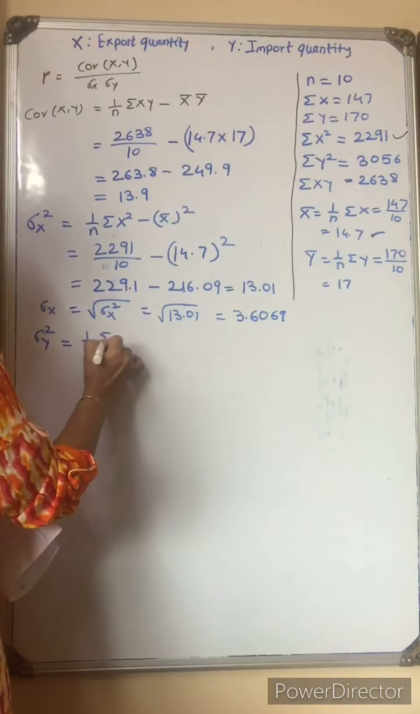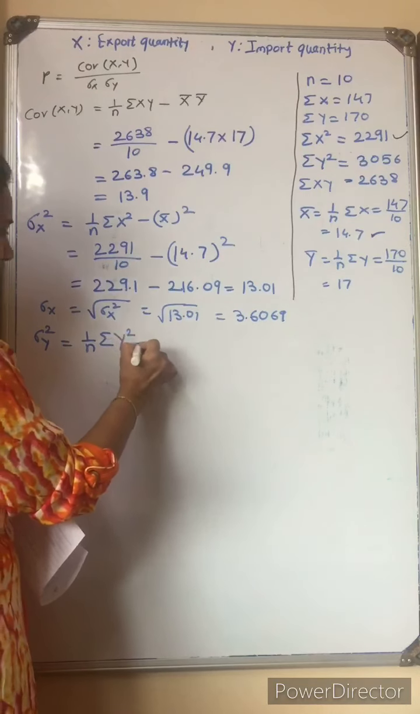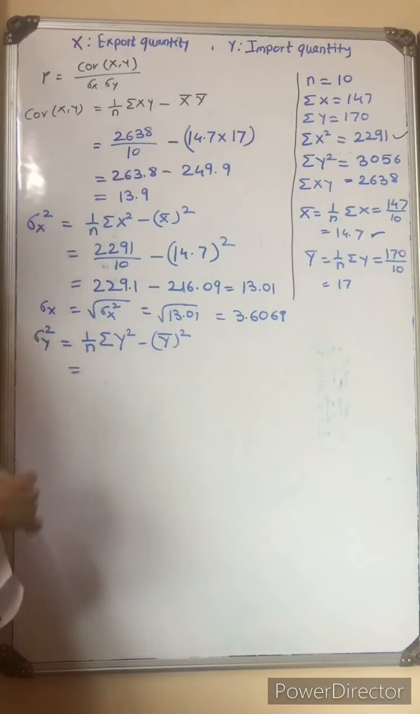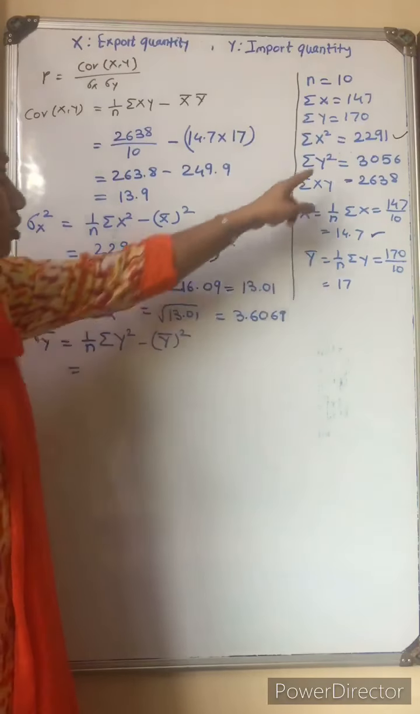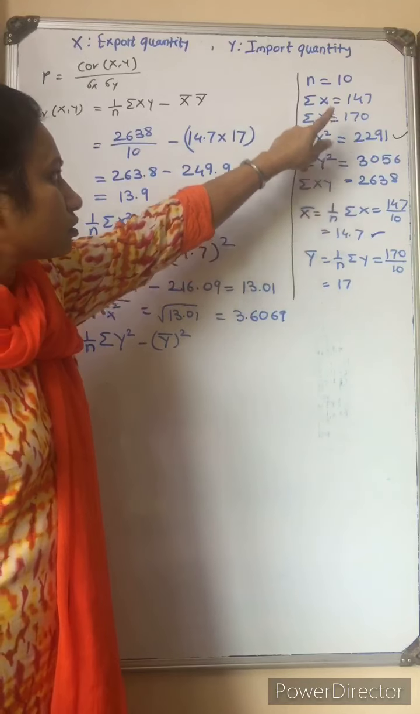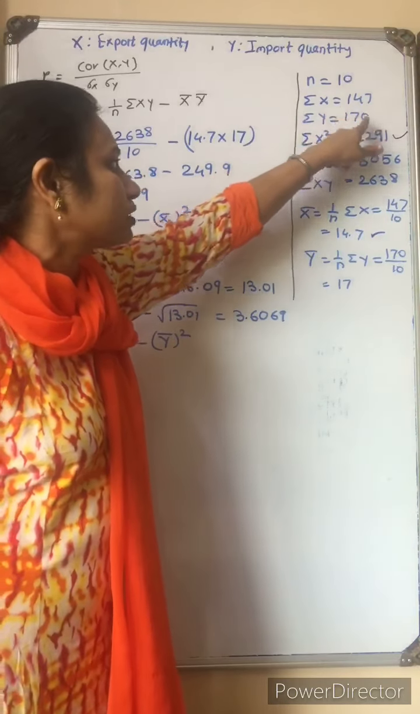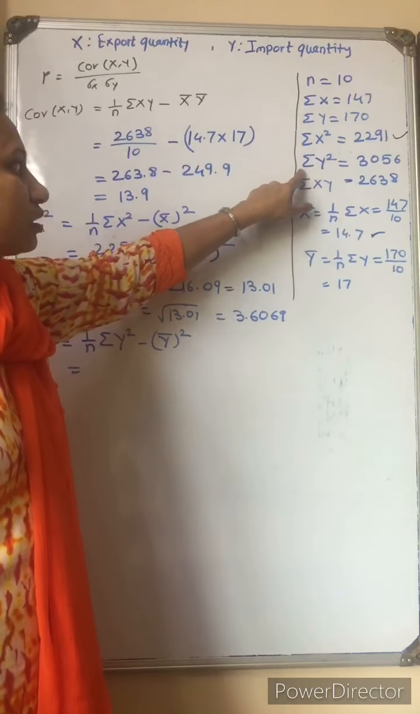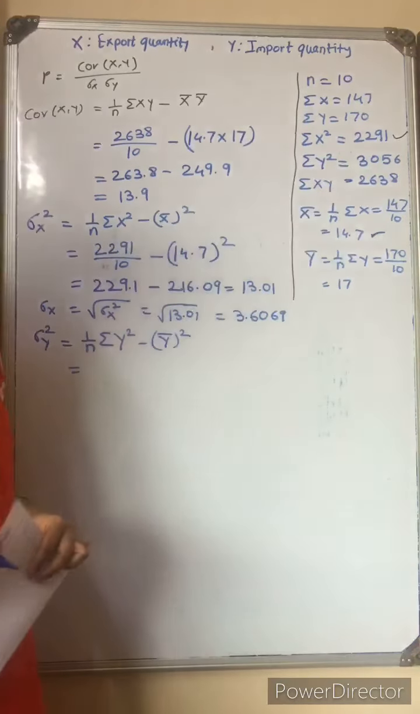Then calculate the value of sigma y square. The formula for sigma y square is 1 upon n summation y square minus y bar whole square. Summation y square is the sum of the square terms. Don't find the square of this 170. We calculate the square terms here and then sum them. This value you need to take there.